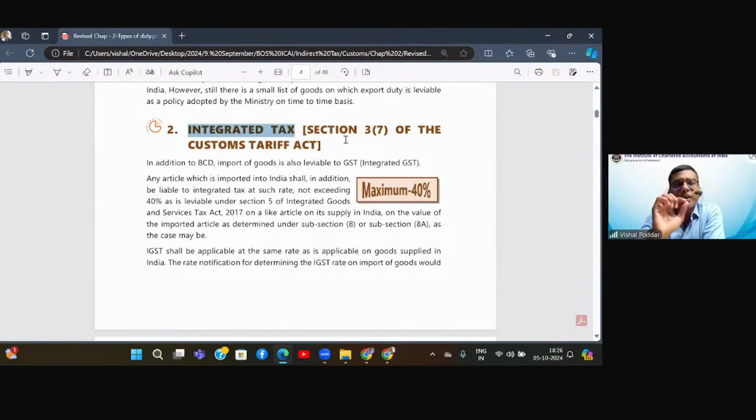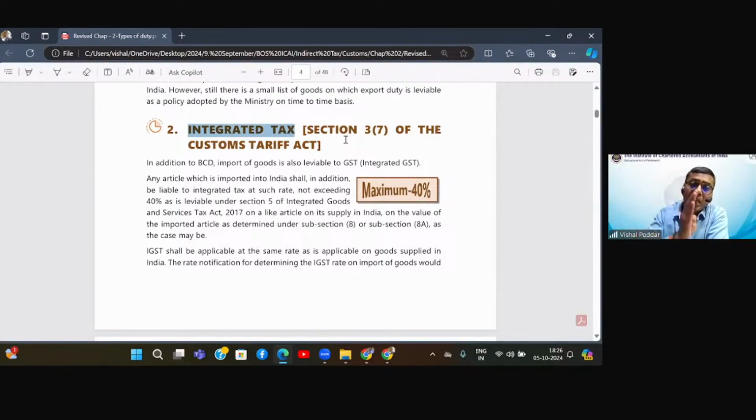Now the proviso to section 5(1) deals specifically with import of goods, and it says that when we are talking about import of goods, the time, the value, everything will be decided by the customs.